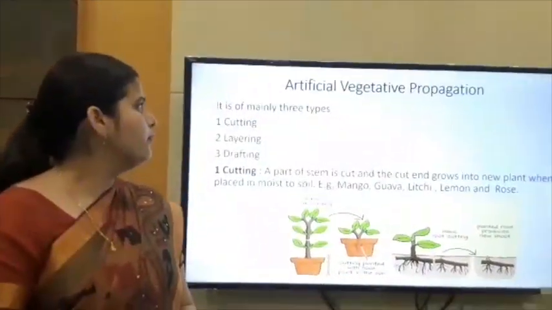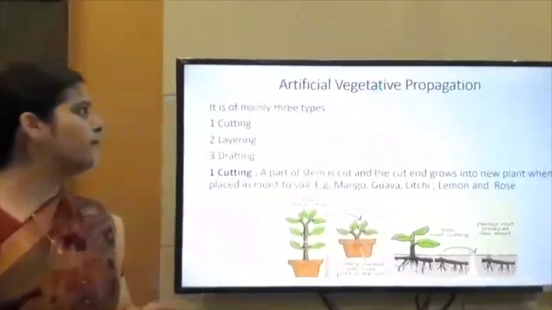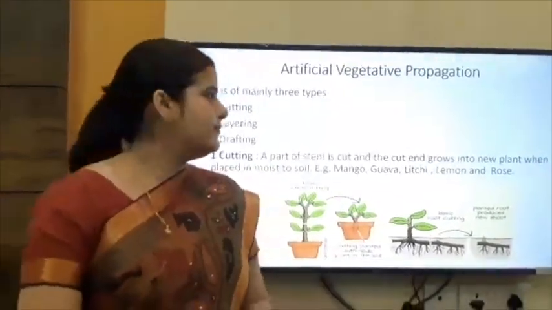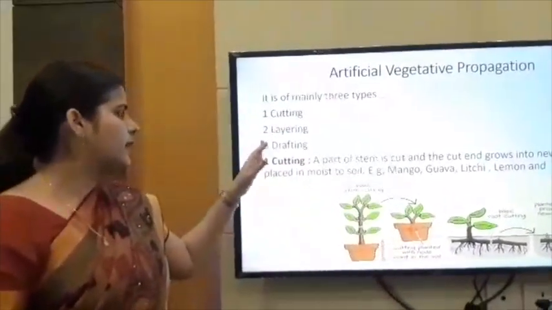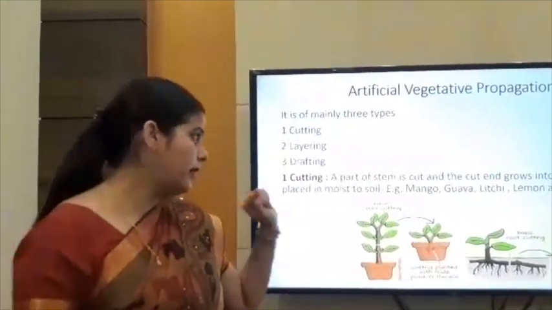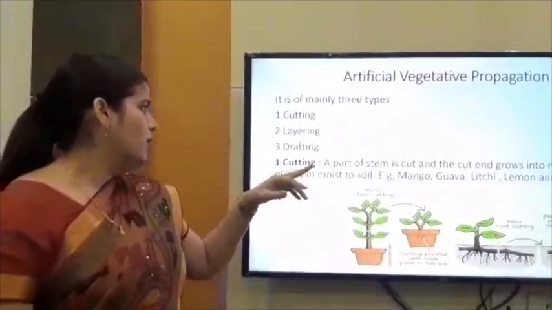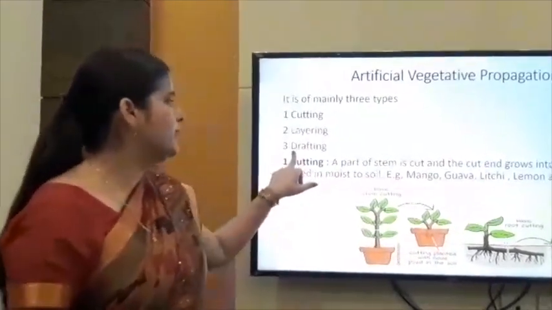Artificial vegetative propagation is of mainly three types. It is very common, as we have studied in lower classes. First is cutting, second is layering, and third is grafting. It is not spelled the wrong way; you have to correct it. It is grafting.